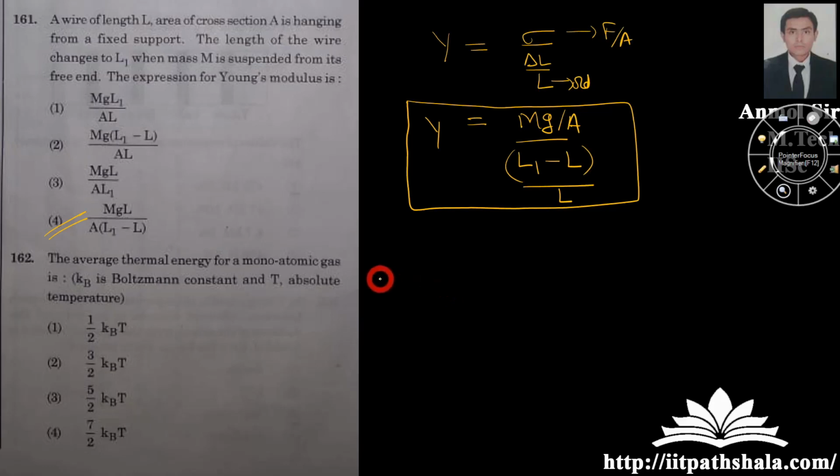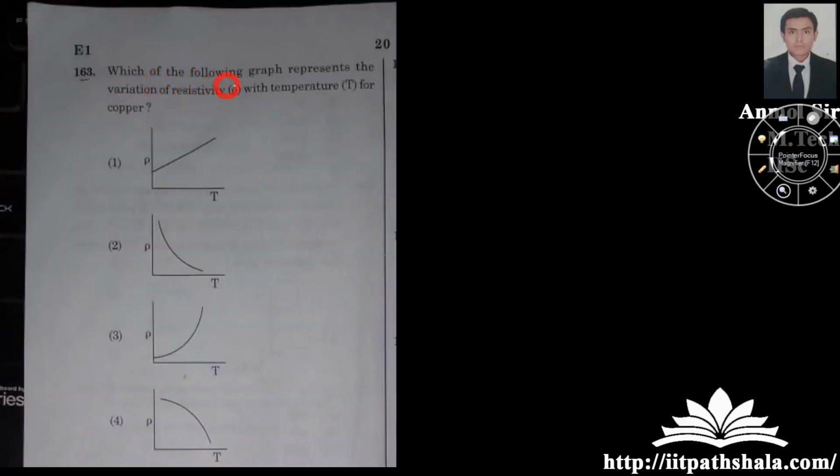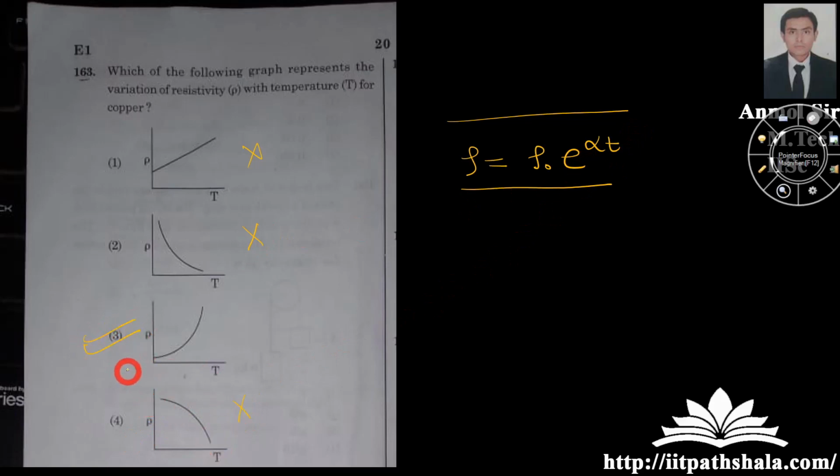The average thermal energy of a monoatomic gas is 3 by 2 kBT. By memory itself I can say that. Now, which of the following graphs represents the variation of resistivity? You know that resistivity varies exponentially, rho equal to rho naught e to the power alpha t. From this expression, the first is not correct, the second is not correct because exponentially it should increase, the fourth is not correct because it is decreasing, and the third is correct because it is increasing exponentially.